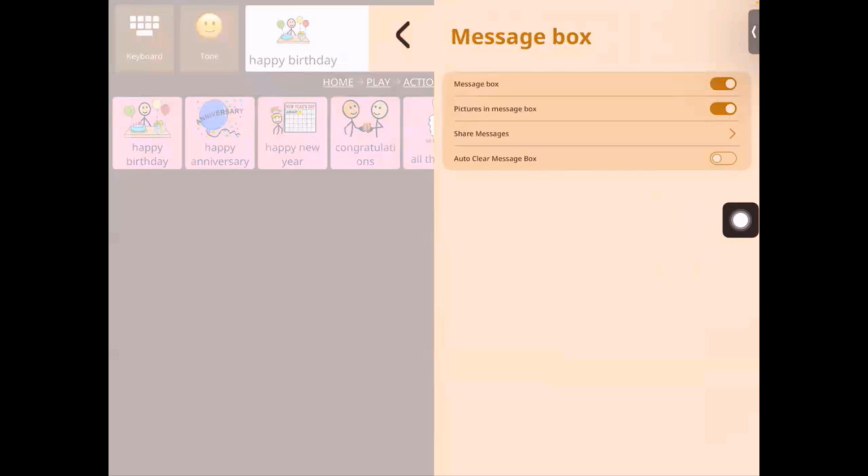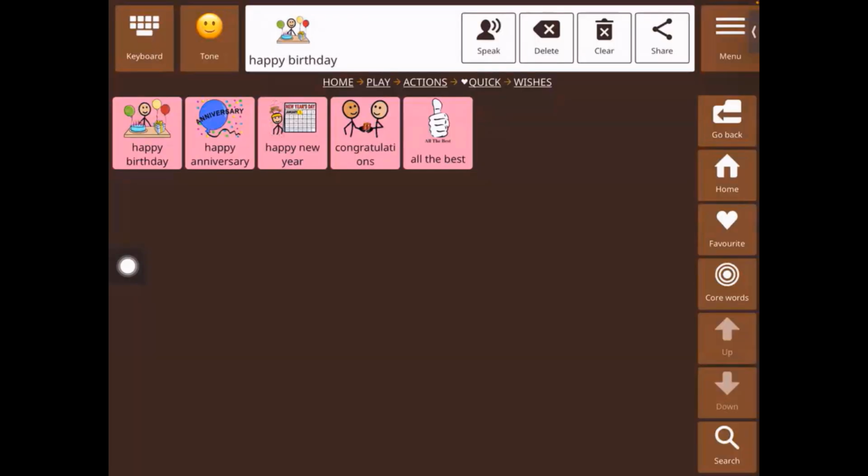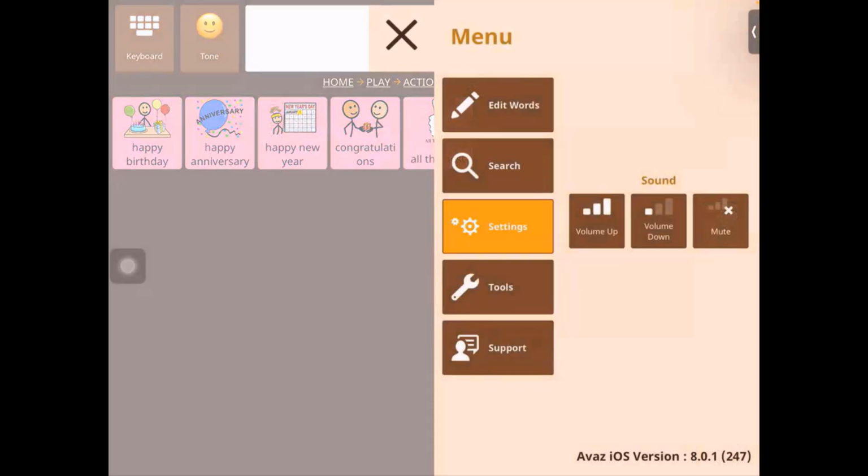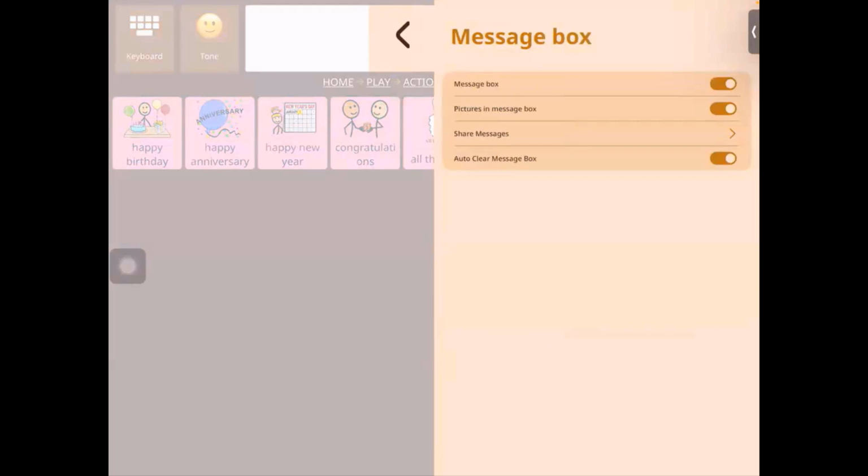Now go back. Now let's go to auto clear message box. So this allows you, after you've spoken your message, to remove all the text from the message box automatically. So if I press auto clear and let's say I've said happy birthday. Happy birthday. Now after my message has spoken, it has automatically cleared the message box for me. So that is auto clear. At the moment, I'm going to leave it off.